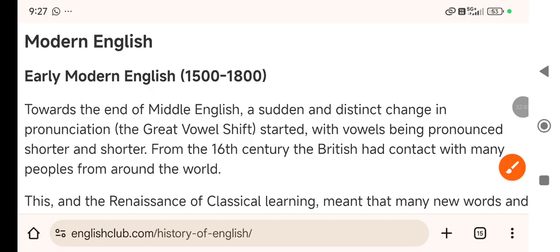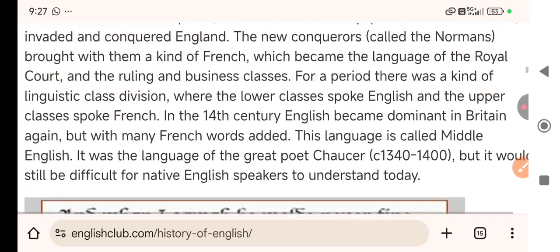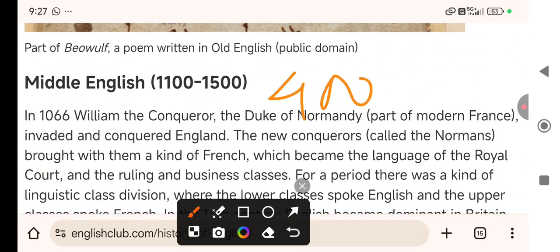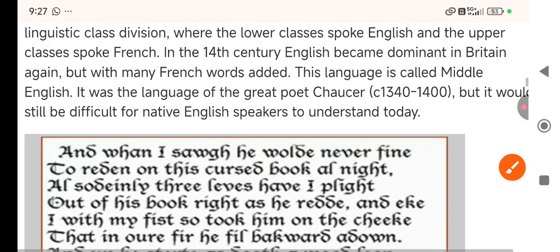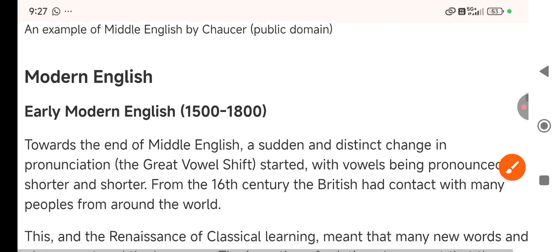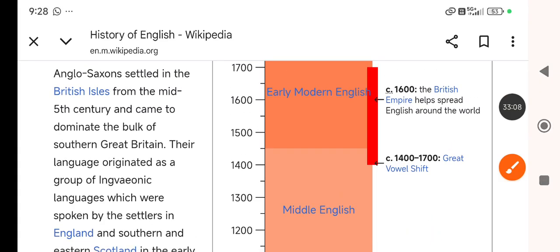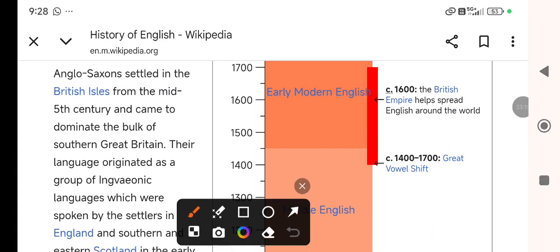Then how did Middle English become modern English? That is also interesting. Middle English lasted up to 400 years, right? So up to 400 years they spoke Middle English. Then what happened? Here the dates are a little bit different; here they are talking about 1400 to 1700.